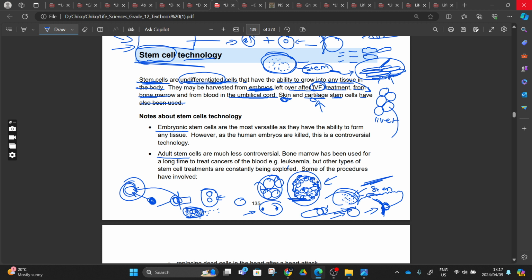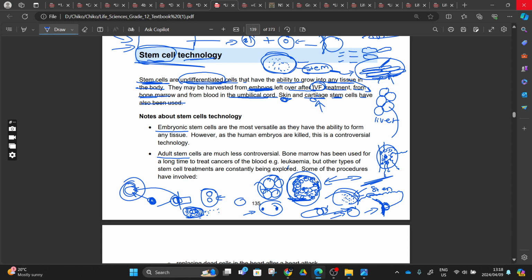Because these cells here form a fetus. They form a full body. One can form an arm depending on which side of the fetus that cell is at. If this is a blastocyst and this is an implantation, and we have these cells like this, this cell on this side is going to produce an arm, and that cell on the other side is going to produce a leg, and so on. So if we can take these cells before they are influenced to produce something, we can use them for every part or every tissue of our body.